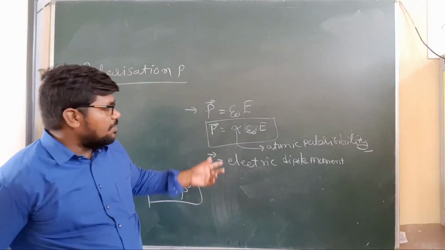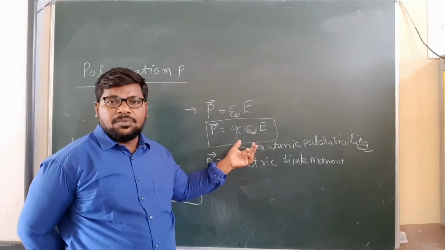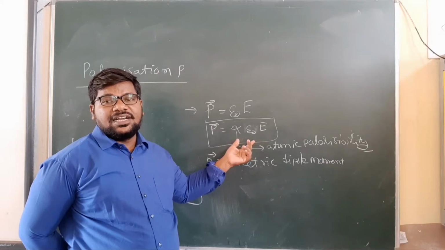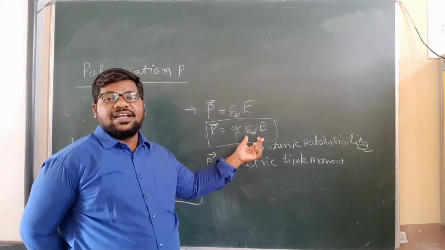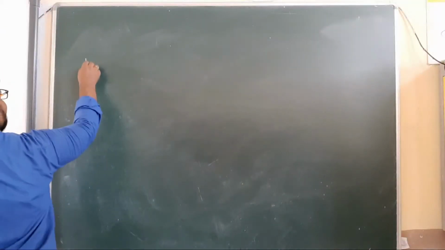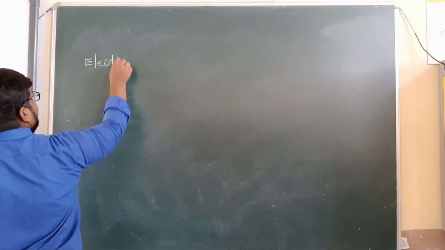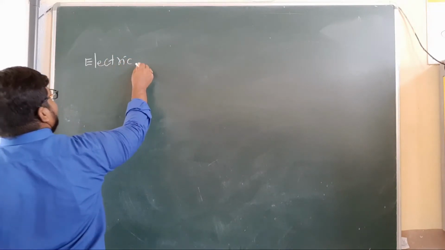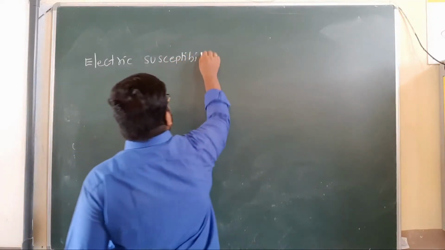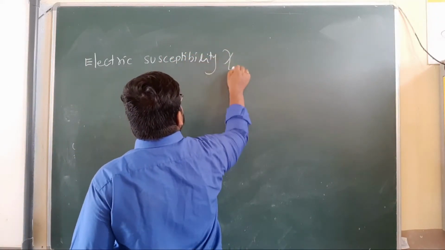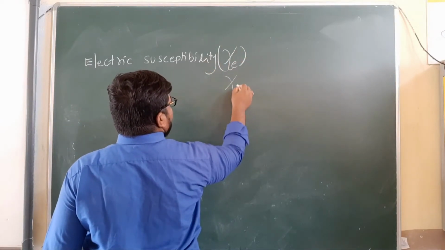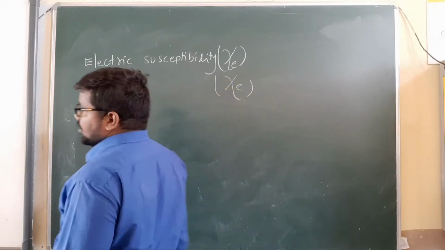Here the dipole moment is directly proportional to the applied electric field, or rather the reduced electric field E inside the dielectric medium. Electric susceptibility, denoted by Xi.